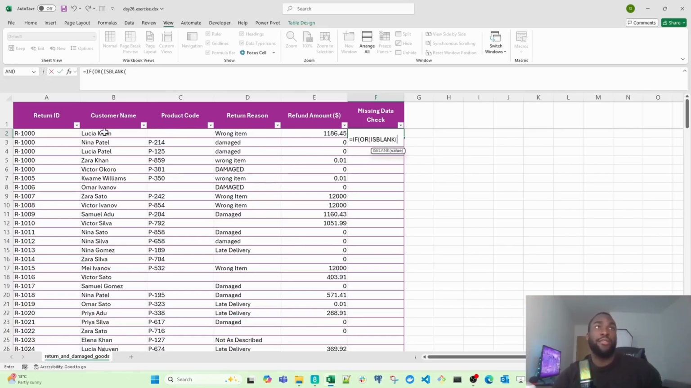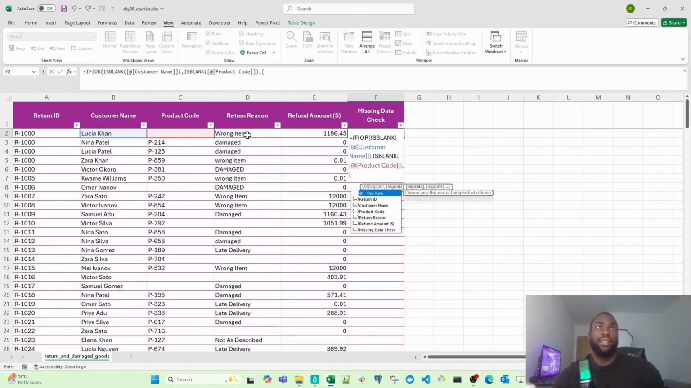So I'm going to start with the customer name and then just close that. And then I'm going to use the next ISBLANK function, and then I'm going to select product code. I close that. And then I check whether this one is blank, so the return reason cell. So let me just add ISBLANK.